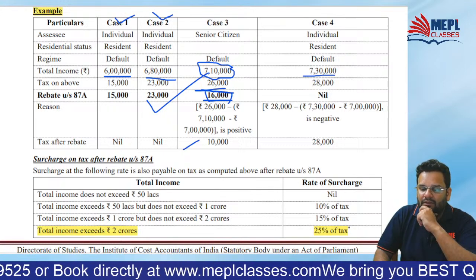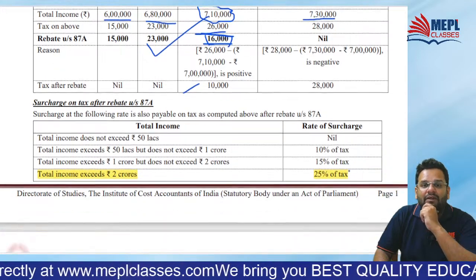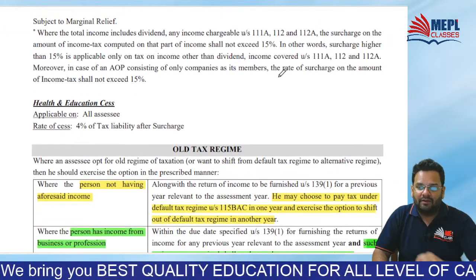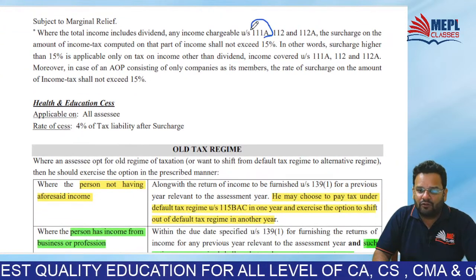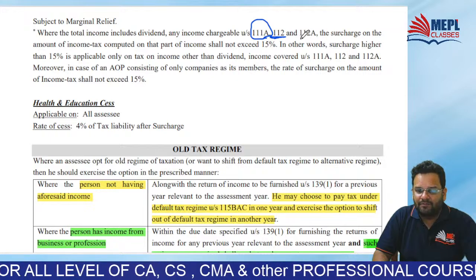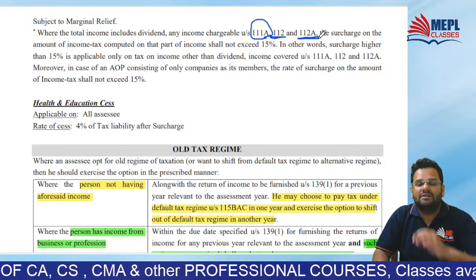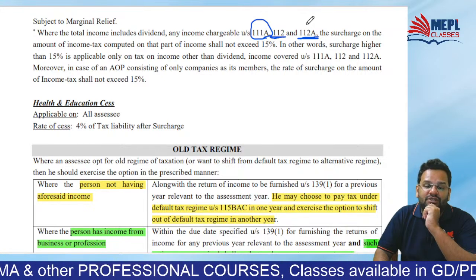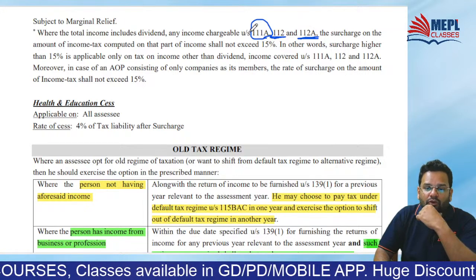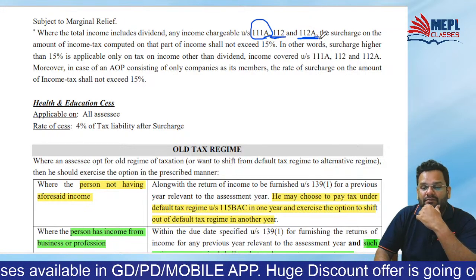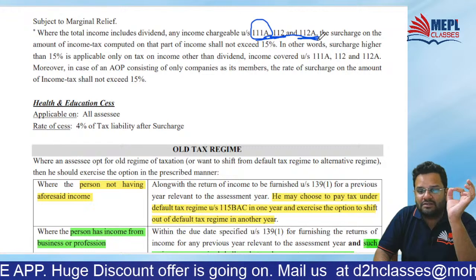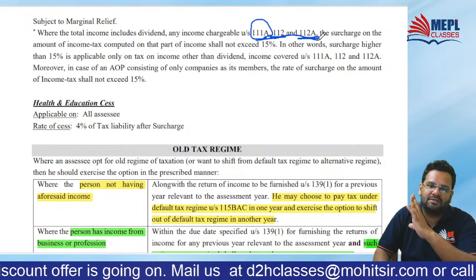And you all know one thing, that whenever I am having dividend income or long-term capital gain, short-term capital gain. This is short-term capital gain on transfer of shares. This is long-term capital gains on transfer of shares. This is 112A, meaning long-term capital gains on transfer of listed shares. In these cases, if total income includes any of these things, then surcharge on these shall not exceed 15%.